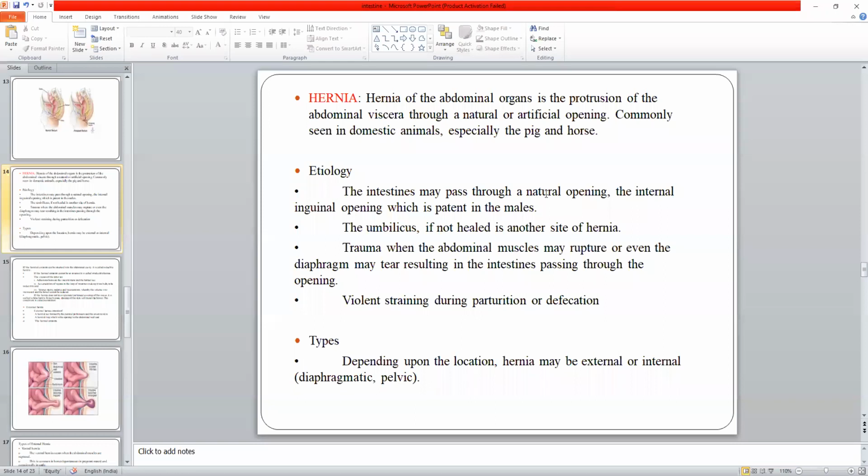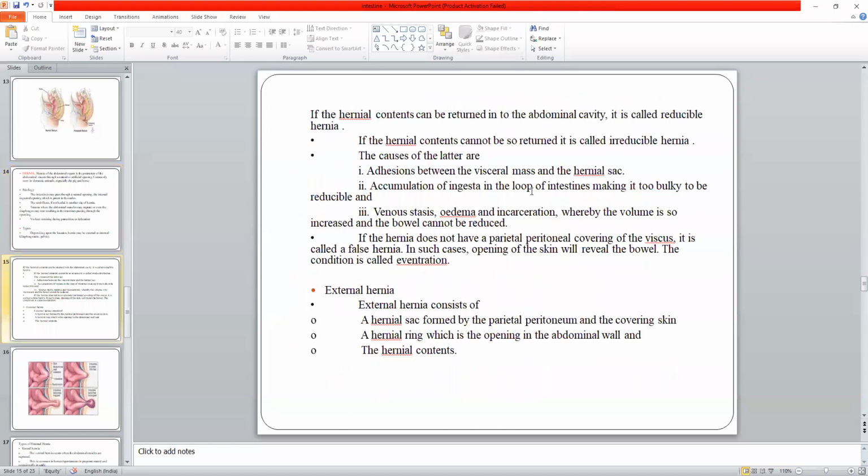And hernias are further classified on the basis of location, which may be external or internal, and also on the basis of organ. We'll talk about them one by one. Another classification of hernia is reducible hernia or irreducible hernia. If the hernial content of that sac can be reduced by itself without any surgical means, it is called a reducible hernia.